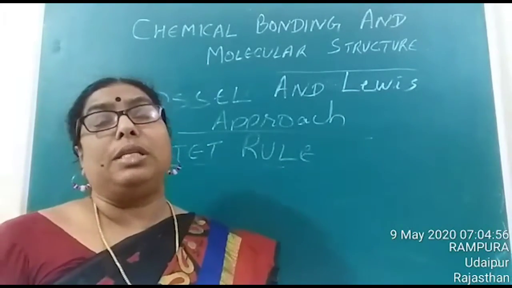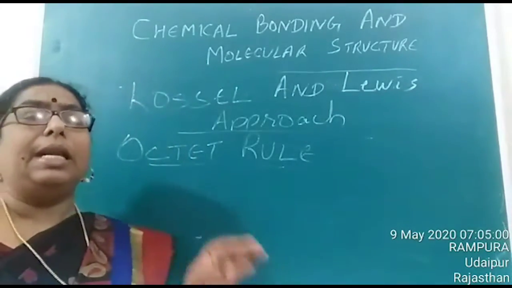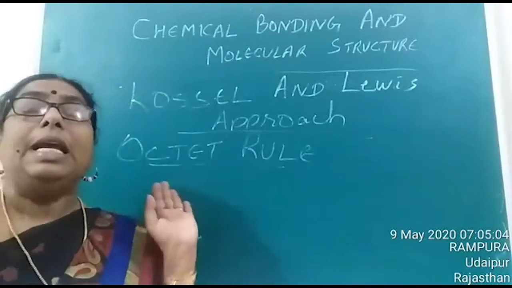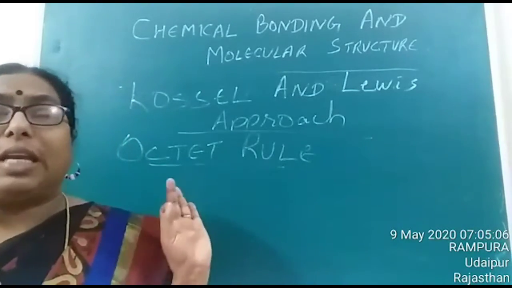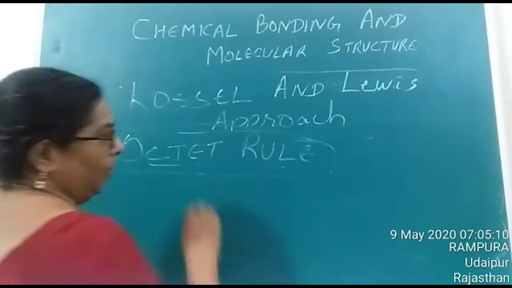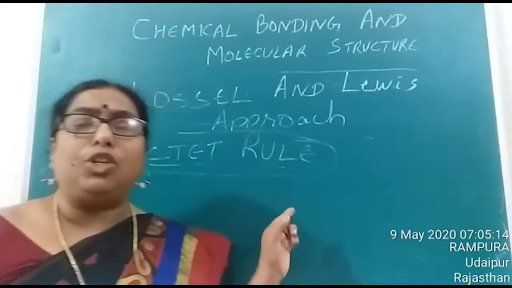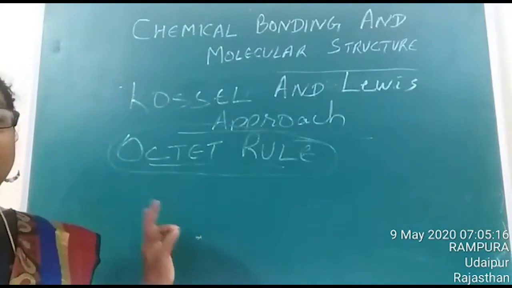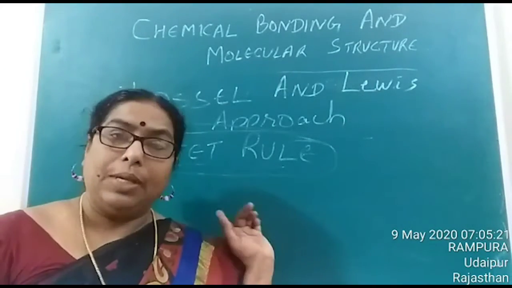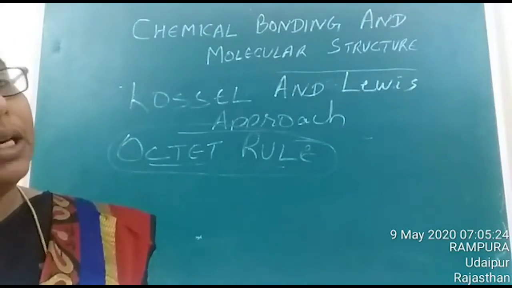That means we know that elements normally participate in bonding just to attain inert gas configuration. That is what is termed as the octet rule. So the octet rule states that an element shows a tendency to attain 8 electrons in its outermost shell. Is it clear, children? That is about the statement of the octet rule.